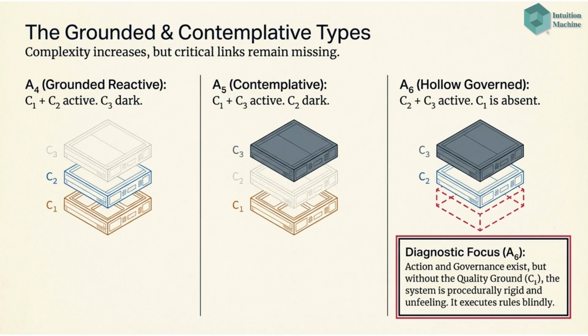The grounded and contemplative types show increasing complexity but still have missing critical links. A4 is grounded reactive, C1 plus C2. A5 is contemplative, C1 plus C3. A6 is hollow governed, C2 plus C3, executing rules blindly without a quality ground.